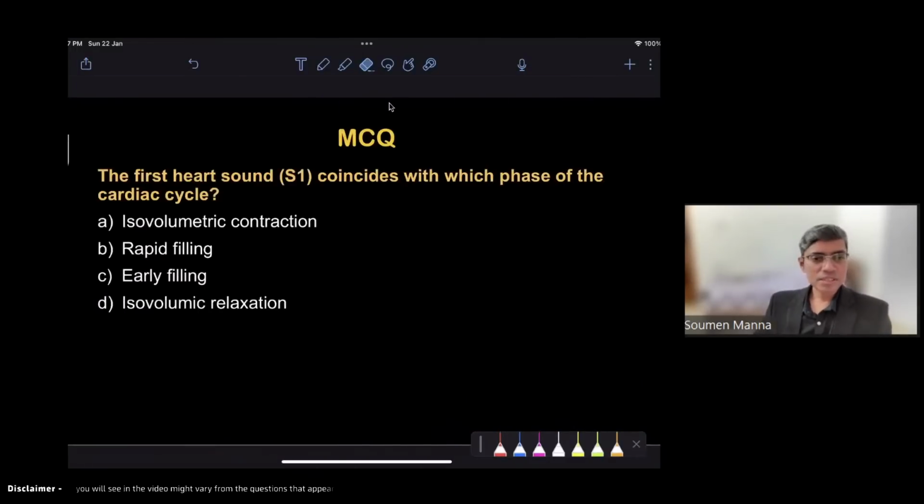Okay. So now the next question is coming in front of you. This is also an easier question. My view is that in physiology, most of the questions asked are very easy MCQs. So here, the first heart sound coincides with which phase of the cardiac cycle? Yes, answer. Yes, Dr. Megha, Dr. Divya.